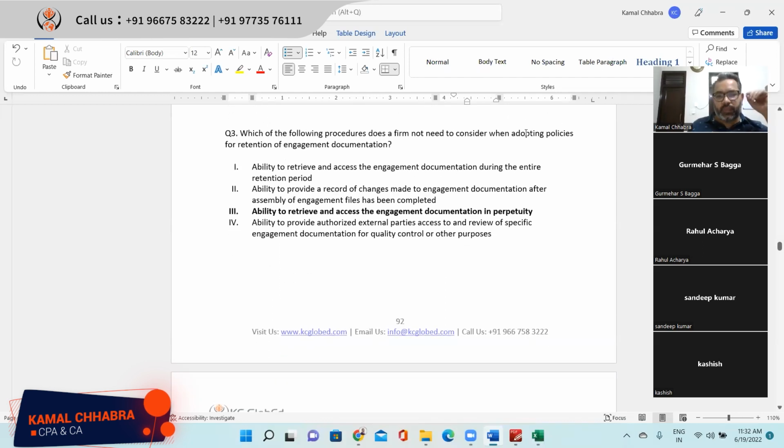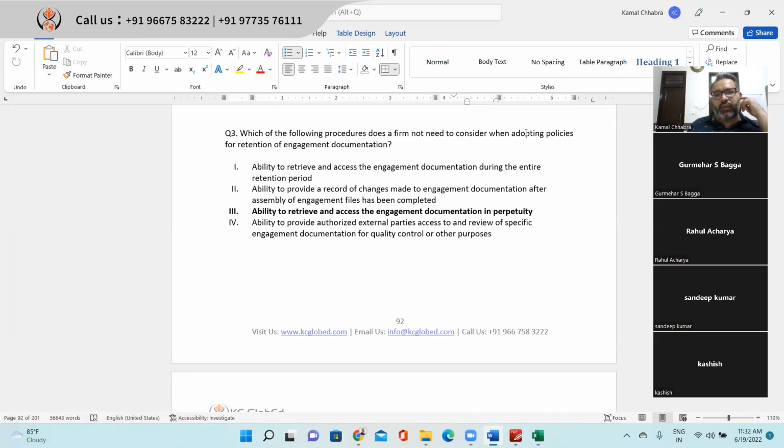Which of the following procedures does a firm not need to consider when adopting a policy for retention of engagement documentation? What things should the firm not consider? That's the core of the question. Ability to retrieve and access the engagement documentation during the entire retention period.